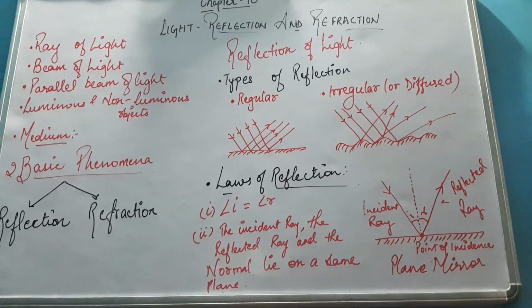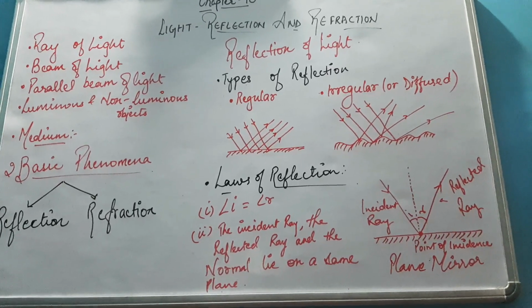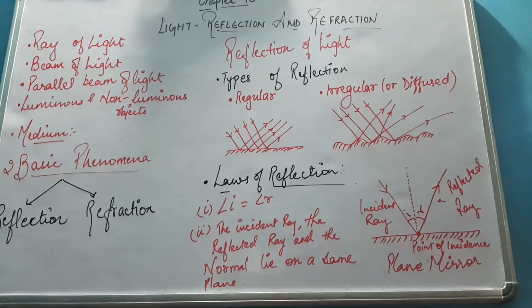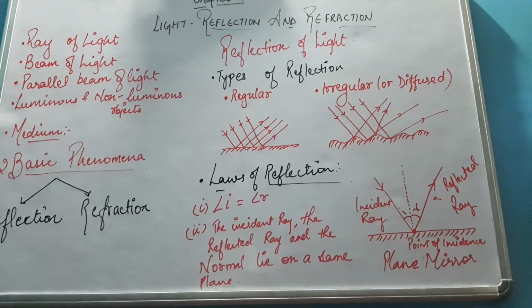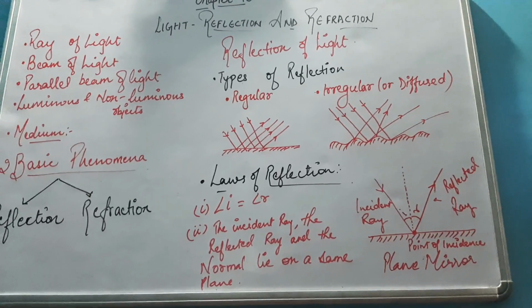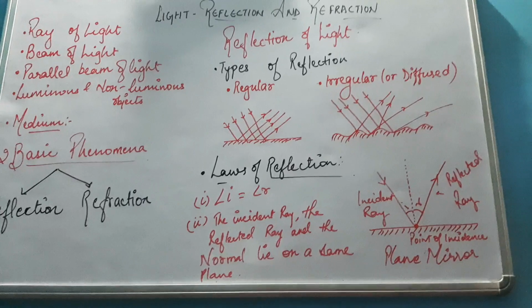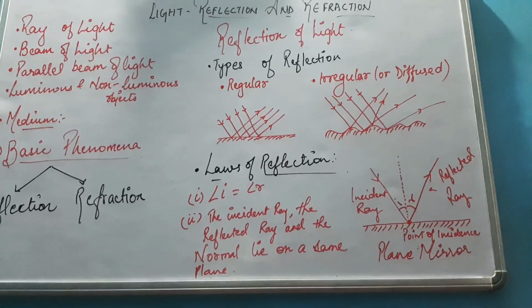So what is there which will enable you to see things? Once you switch on the lights, you will be able to see things very clearly. Yes? So light is that form of energy which enables us to see things, to see the world around us. Light is that form of energy that produces a sensation of sight in us.